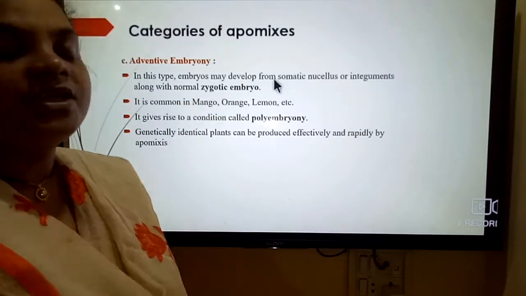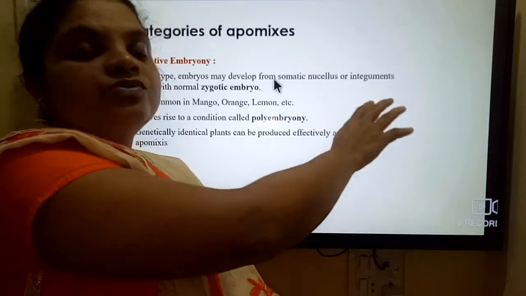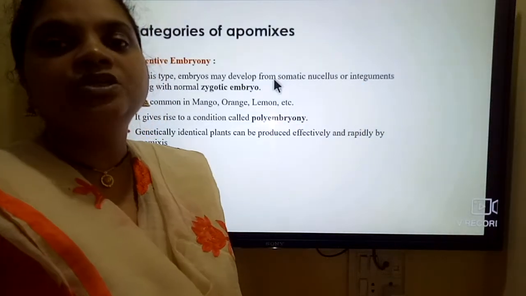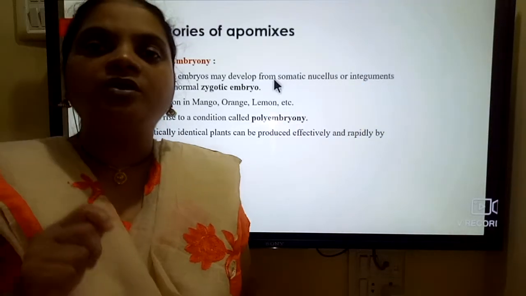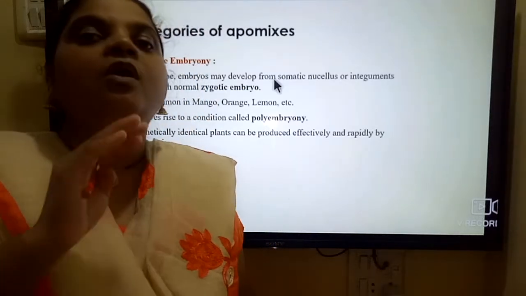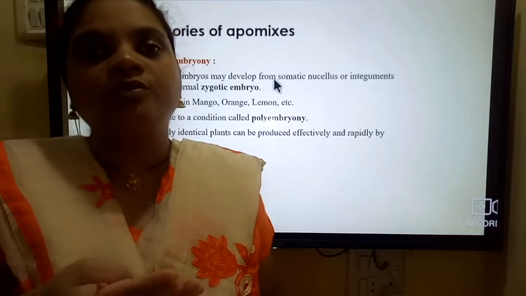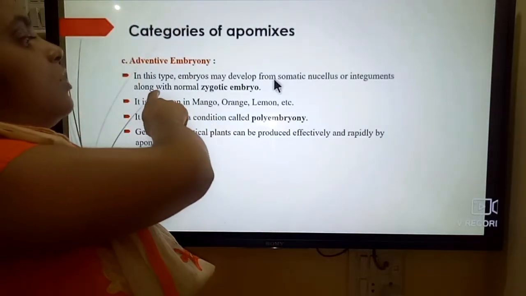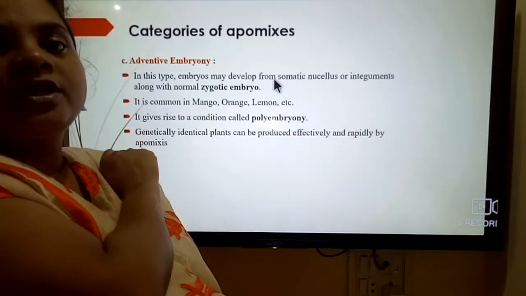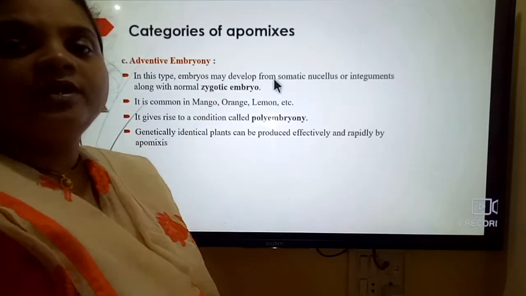So in adventive embryony, the embryo develops from the somatic nucleus or from the integument. The integument is a part of an ovule. That integument produces the embryo, or sometimes the somatic nucleus produces the embryo, along with the normal zygotic embryo.